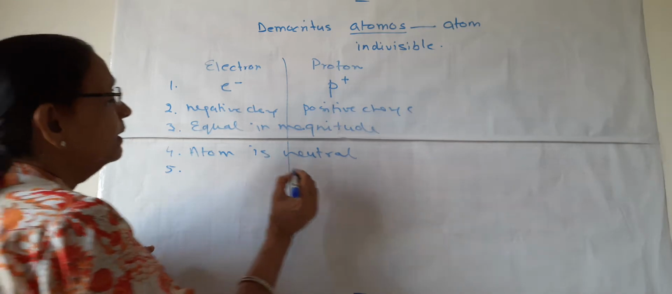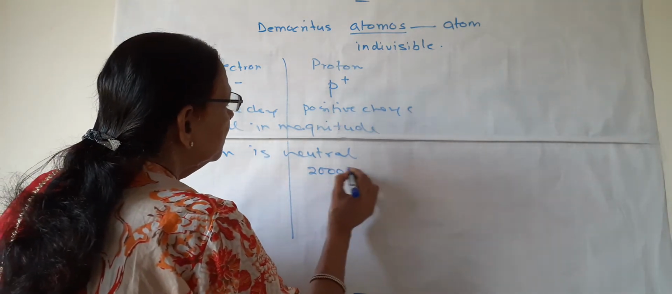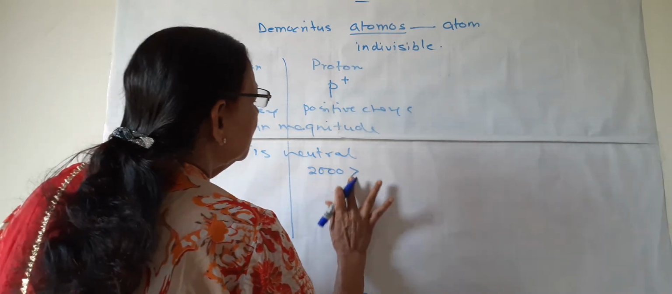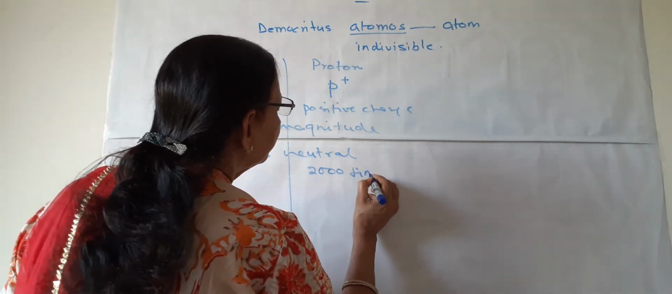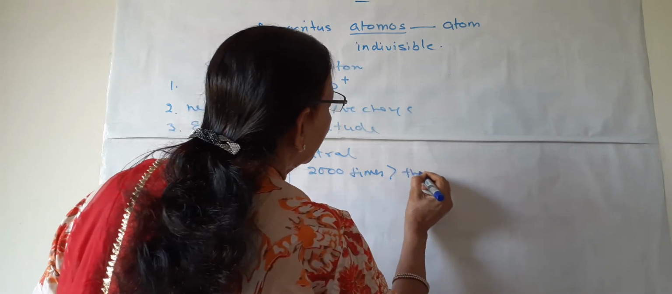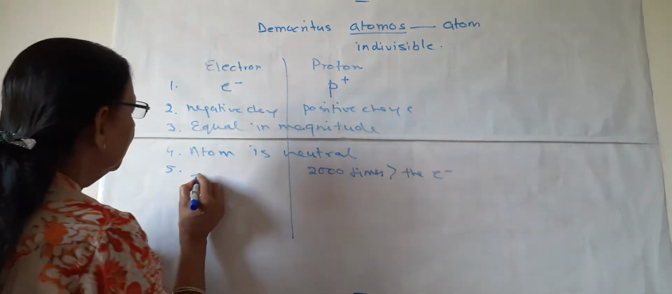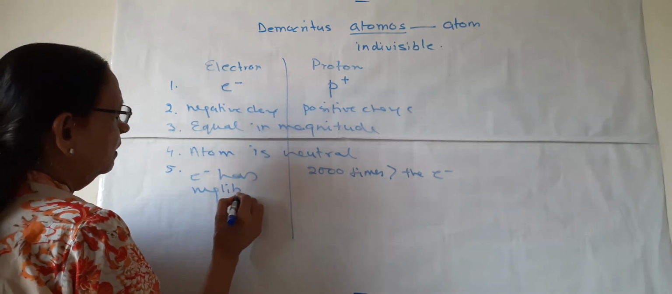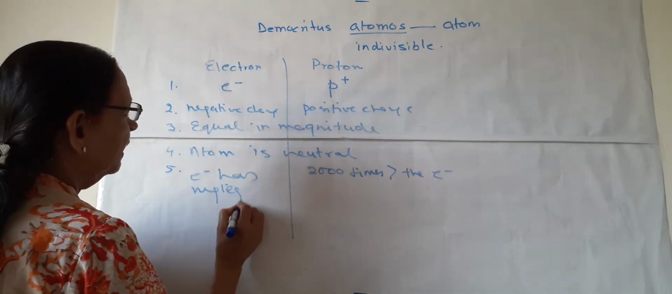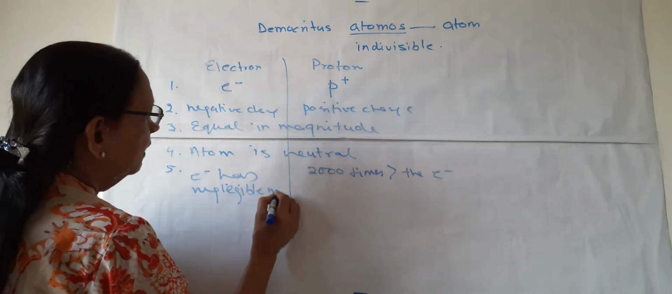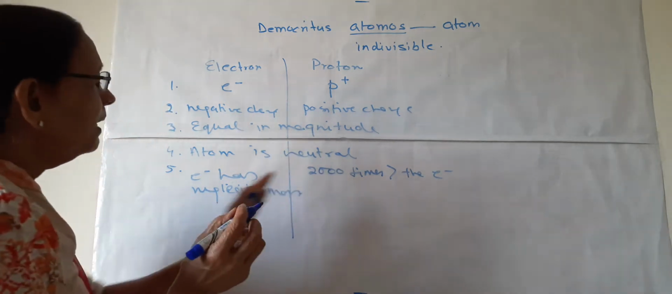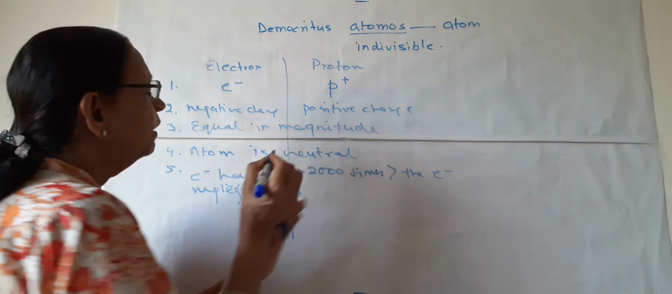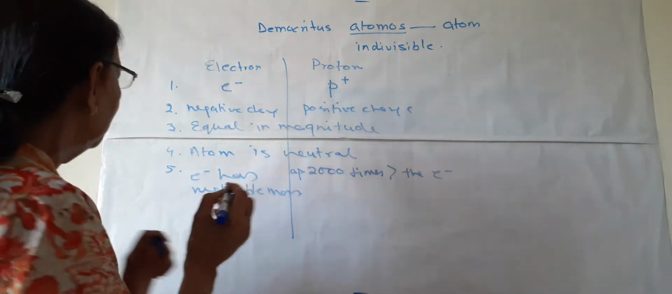About the mass. The mass of proton is approximately 2000 times more than the electron. It means electron has negligible mass. Electron has negligible mass and proton has mass approximately 2000 times more than the electron.